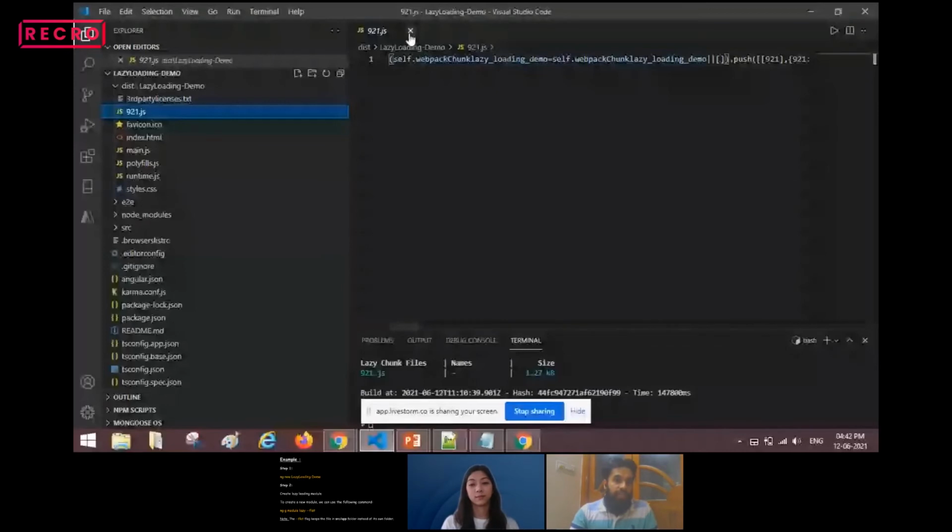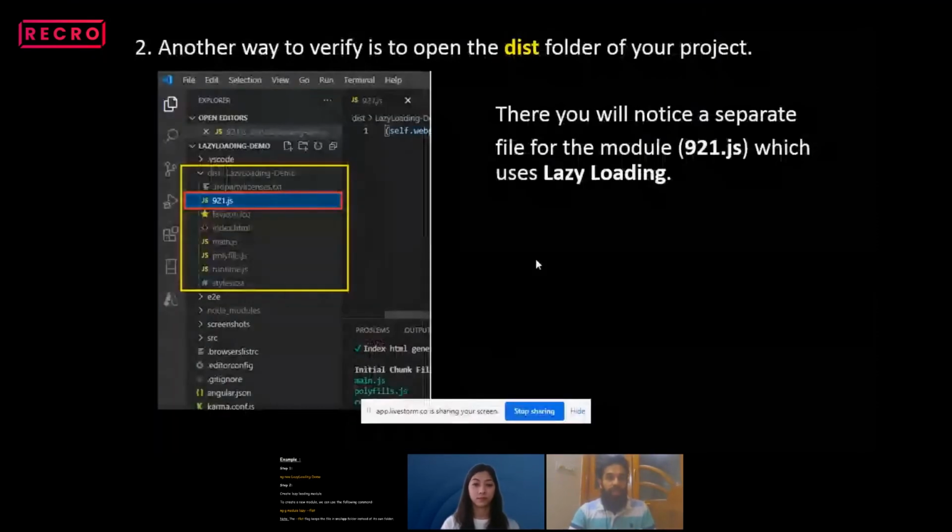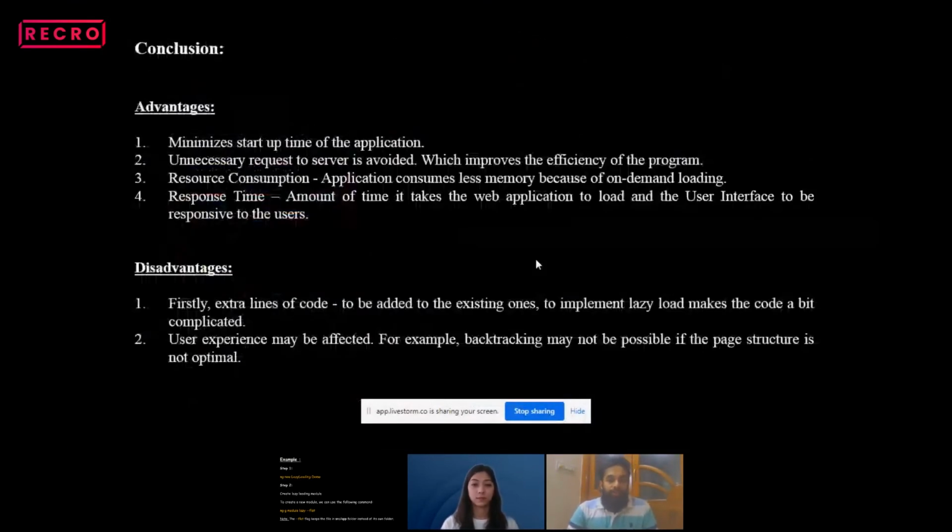This is nothing but the chunk file which got generated when we implemented lazy loading. So here also we can verify whether we have implemented lazy loading successfully or not. This is the way we can verify lazy loading in the project.